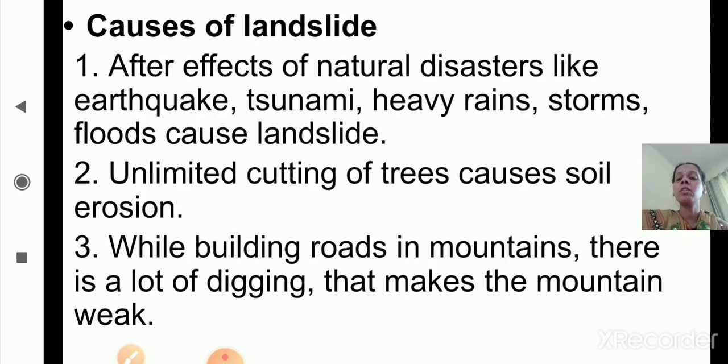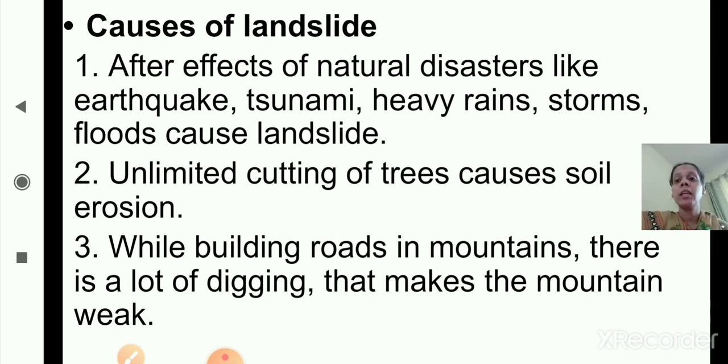Now, what are the causes of landslides? The causes are after effects of natural disasters like earthquake, tsunami, heavy rains, storms, floods. These are the causes of landslide. Okay, unlimited cutting of trees causes soil erosion, and this is also a cause of landslide.